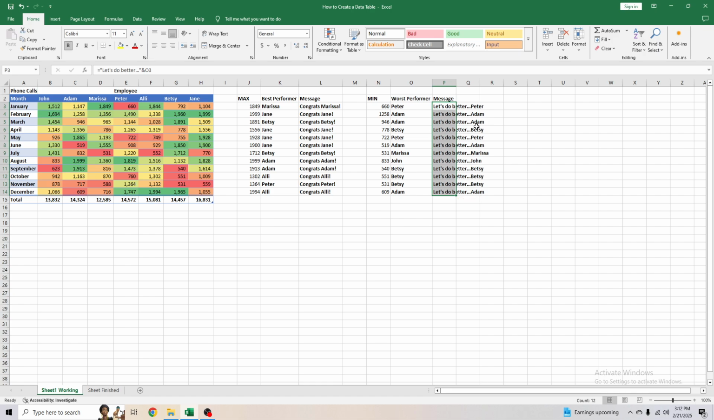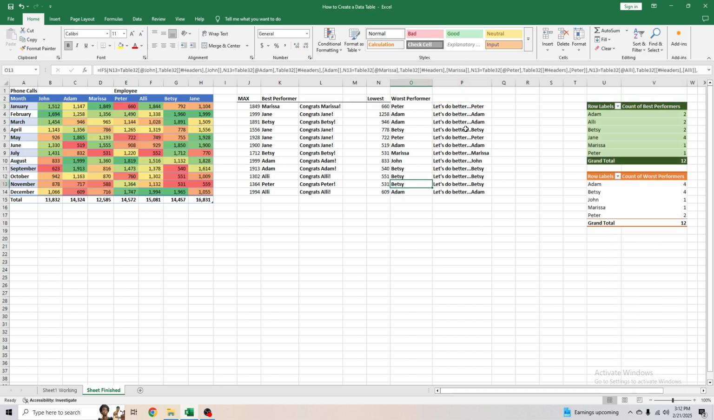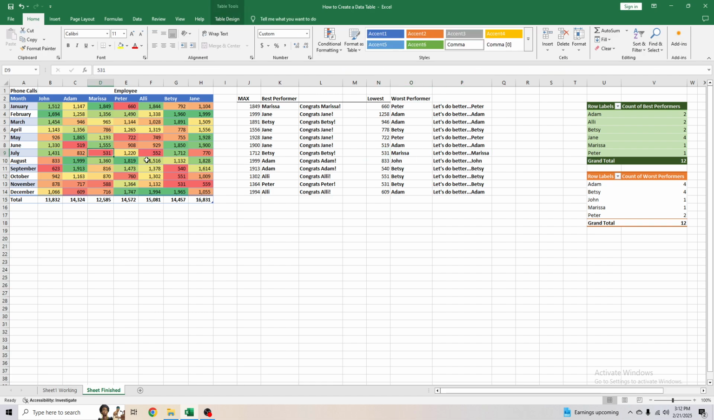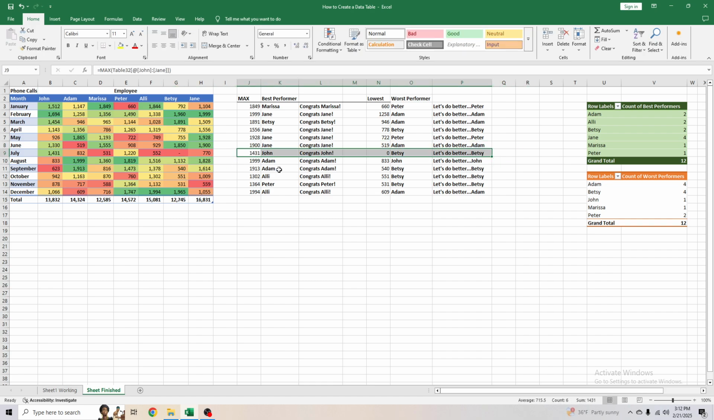We can Control B to bold it. We can double click this column to make it bigger. Let's see if it matches to what we're doing. Perfect. Yep. And so now it's automatically picking up Marissa's name, for example, in the month of July. And for example, if I just change this to 0, it'll automatically change both of these.